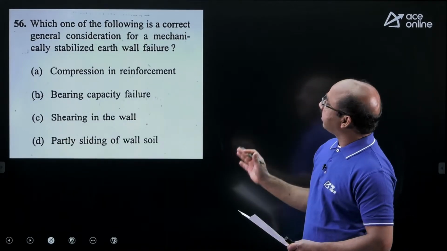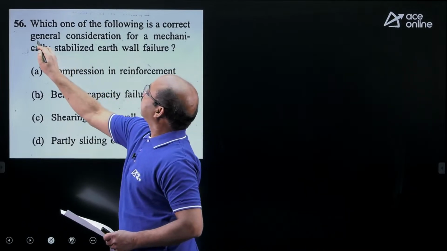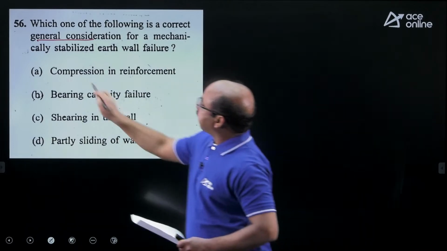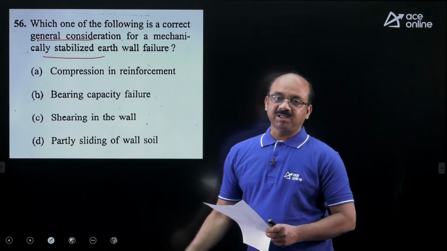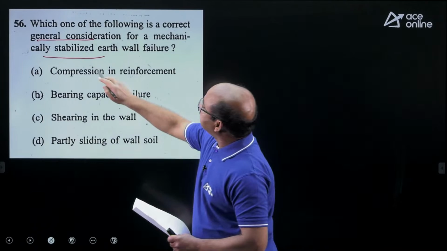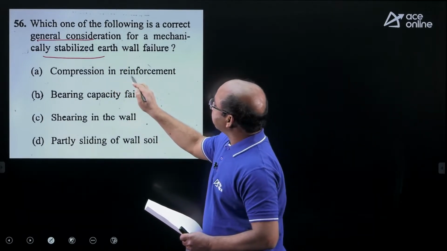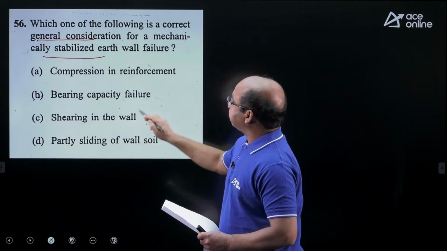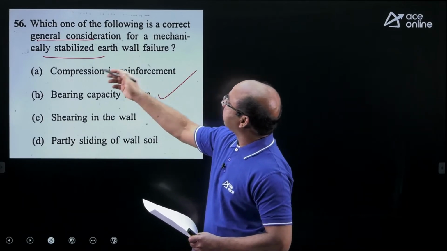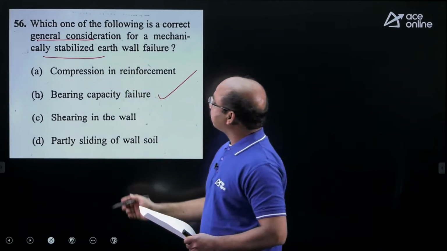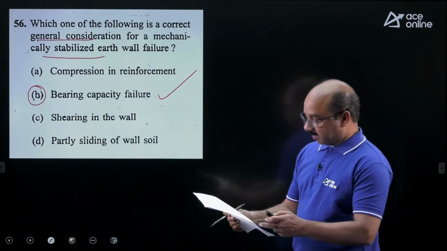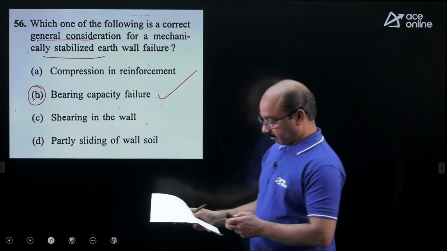Next, 56th question. Which one of the following is a correct general consideration? Please understand, it is the general consideration. Be careful with regard to this particular wording there. For a mechanically stabilized earth wall, in other words, you can say reinforced earth walls. General consideration, general stability checking. Compressive force, no. Shearing in the wall, no. Yes, you can see bearing capacity failure. This is the general consideration to consider in the case of stability checking of the RE walls there. So 56th question, that is B, bearing capacity failure.